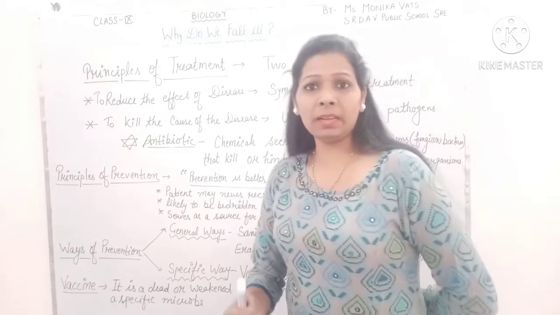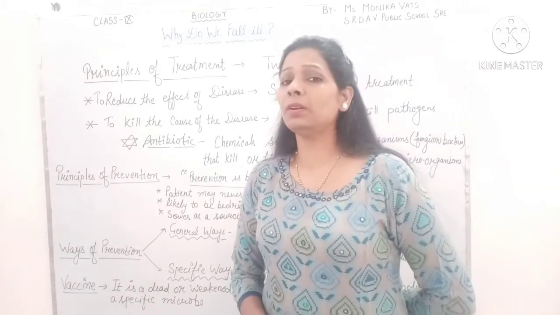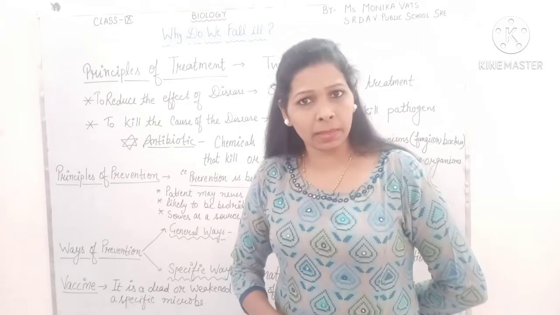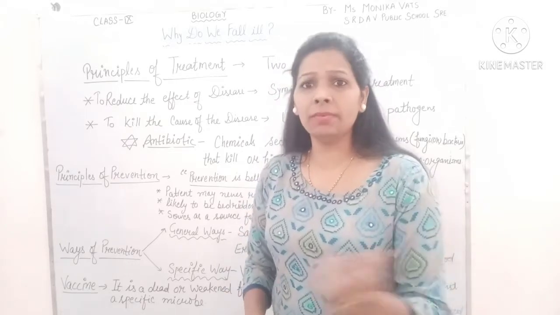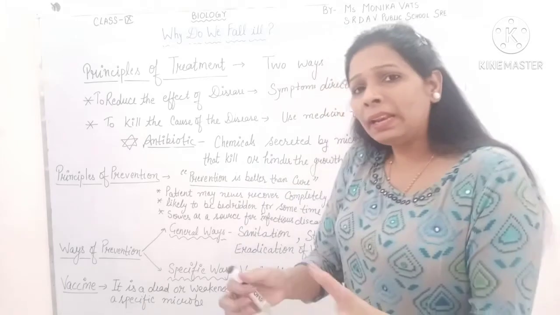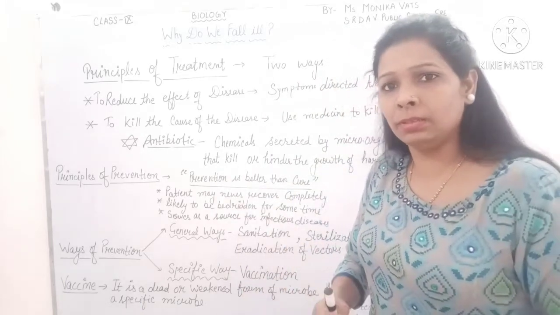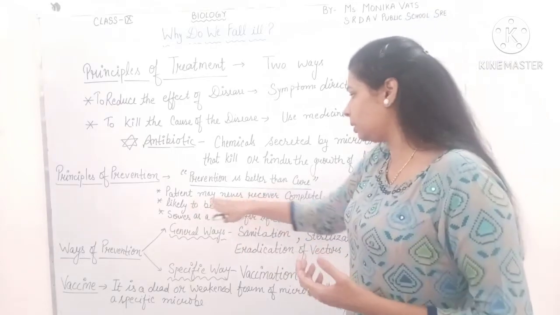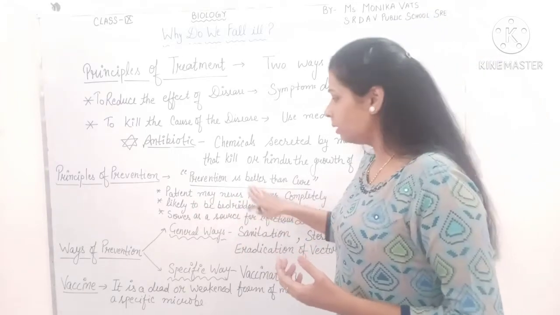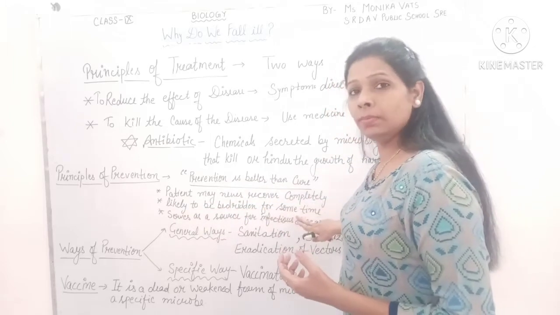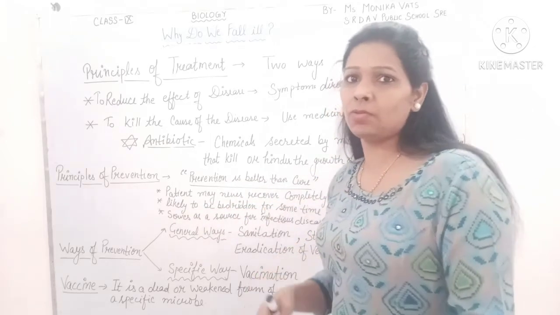If someone is suffering from a communicable disease, it may be of that type that the patient will never recover completely. Any kind of bad effect will remain in the body of the patient. Secondly, the patient is likely to be bedridden for some time, even while taking treatment.